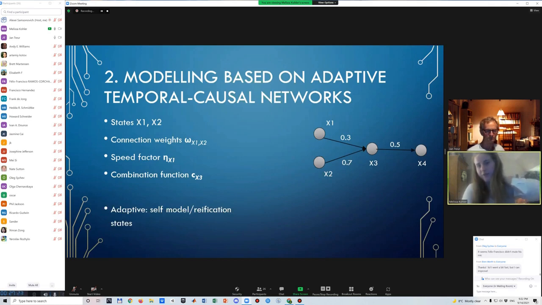Now, the simplified model that we see here is just a temporal causal network. But often the characteristics that such a model has also change throughout the time course of, for example, a simulation or the development of time. That would mean that a model by itself can also be adaptive. How do we incorporate this? We can't see this in this simplification, but we incorporate it by adding self-model states that represent these characteristics and how they can change as well.